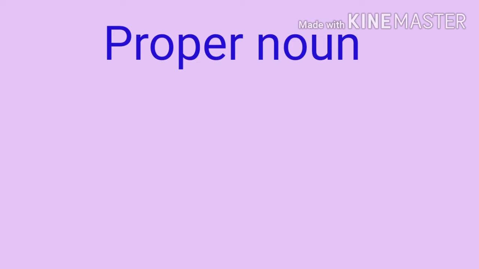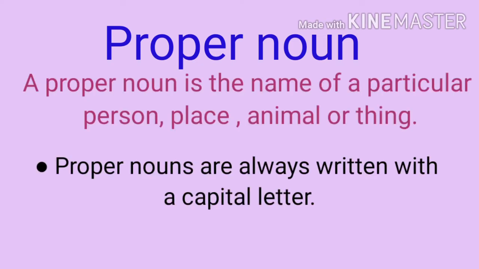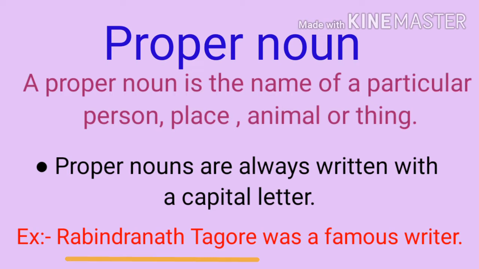Let's see about proper nouns. A proper noun is the name of a particular person, place, animal, or thing. Proper nouns are always written with a capital letter. A proper noun always begins with a capital letter. Let's see the example. Rabindranath Tagore was a famous writer. In this sentence, Rabindranath Tagore is a proper noun as it is the name of a particular person.